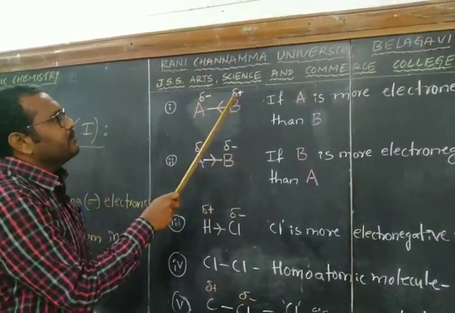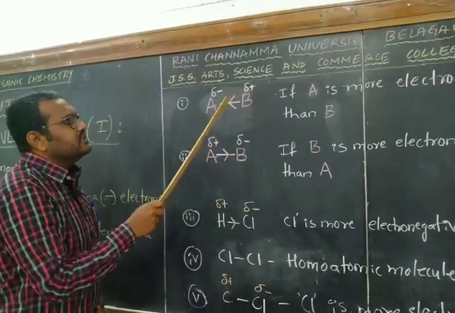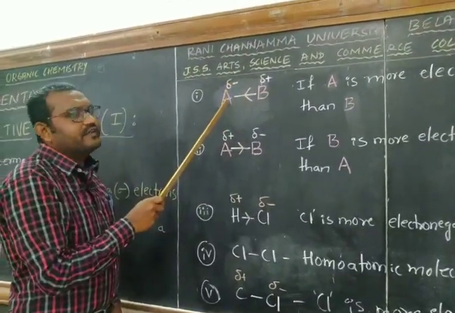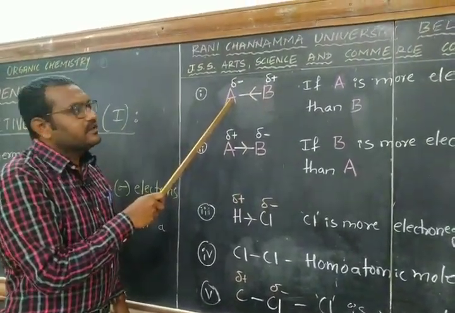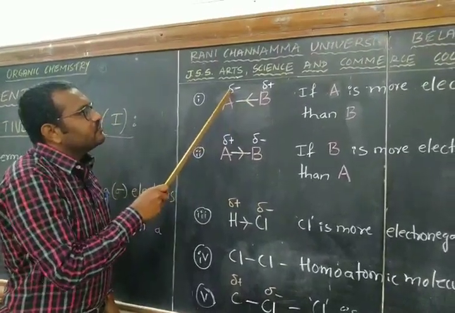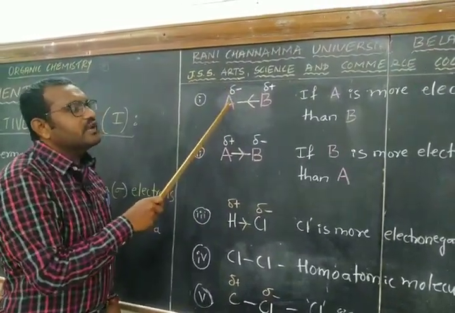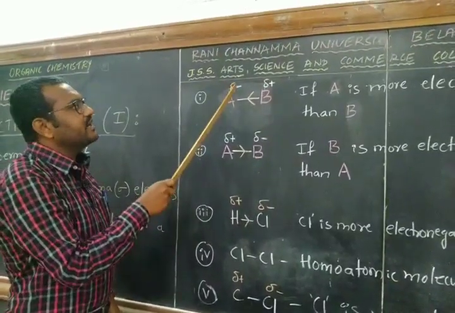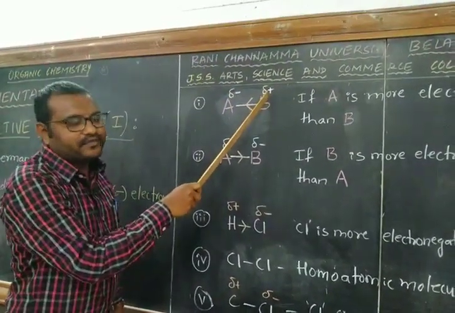Here we write partial charges because there is no complete transfer of electrons toward one atom. However, the bonding electrons shift toward the vicinity of the more electronegative atom. Hence, we write partial charges on them.